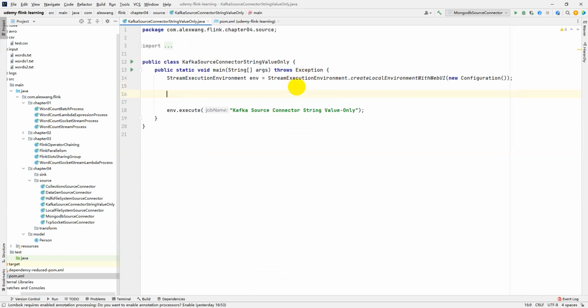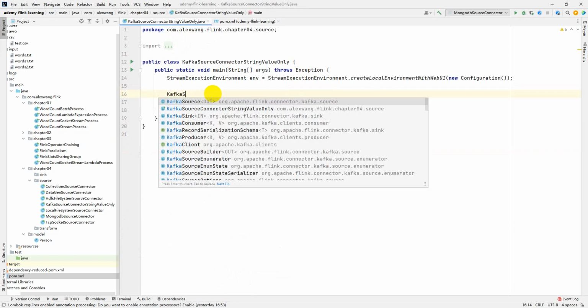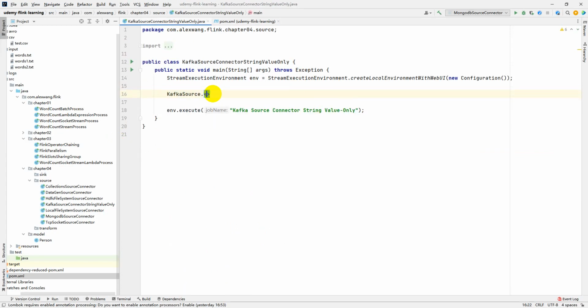So we can use the Kafka source builder to do that. Kafka source, and specify the data type. We are going to consume the record as a string.